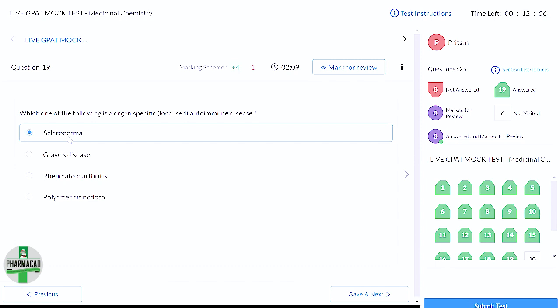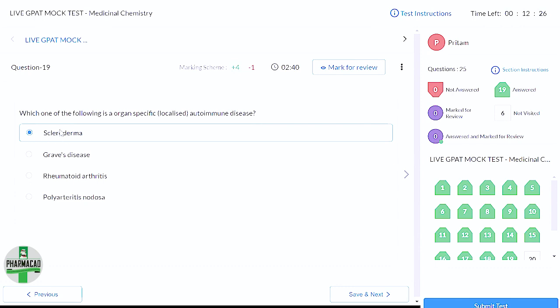So this is one option I'm preparing to select. Polyarteritis मतलब arteritis का क्या meaning होगा? Inflammation. Itis means inflammation. Fine. Arteritis मतलब arteries में inflammation, right? So this is related to blood vessels. Now blood vessels cannot be an organ, right?